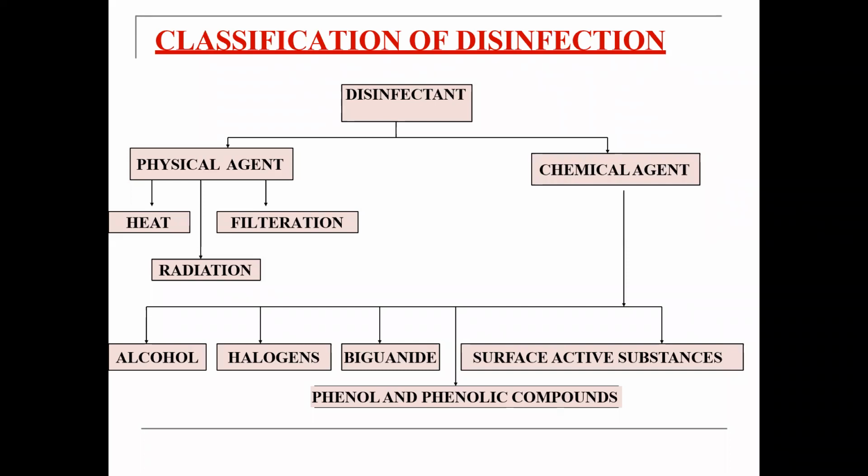So we already saw what disinfection, antiseptic, and sterilization are, right? Disinfection kills bacteria. Antiseptics can also kill bacteria, but disinfectants and antiseptics do not kill spores. Spores can be killed by sterilizing methods.